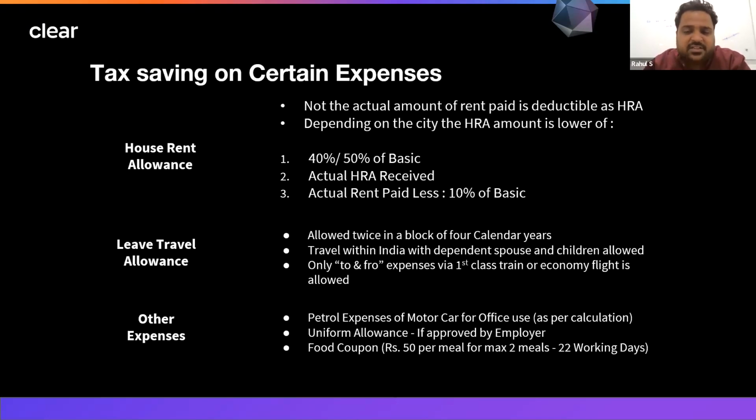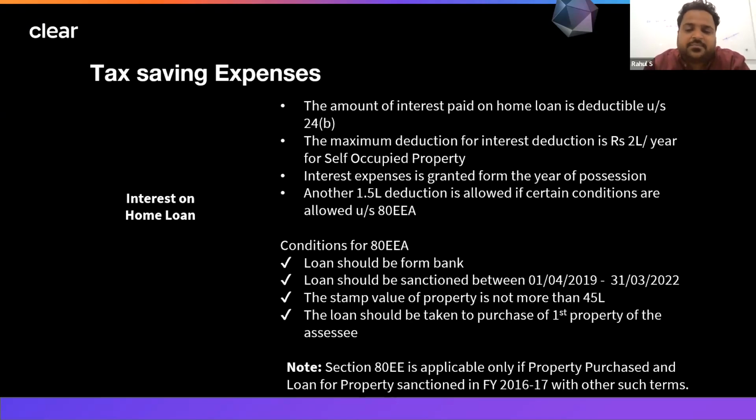There are other expenditures where, if you have this component in your flexi benefit plans, you can utilize it to save your taxes. The petrol expenditure you incur for a motor car, if you are traveling from your house to office or for any official purpose, can be taken as an exemption, but it has to be clarified with your payroll team whether you have this component or not. Uniform allowance can be allowed if it is there in your component. Food coupons, 2200 per month, can be allowed. So all this you have to check with your employer if that is available as a flexi benefit.